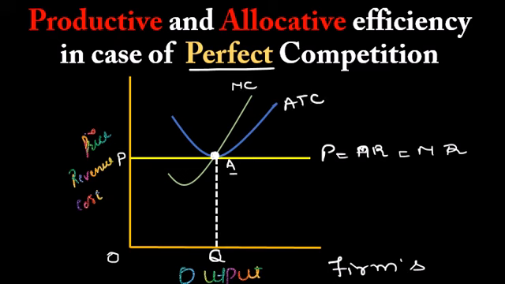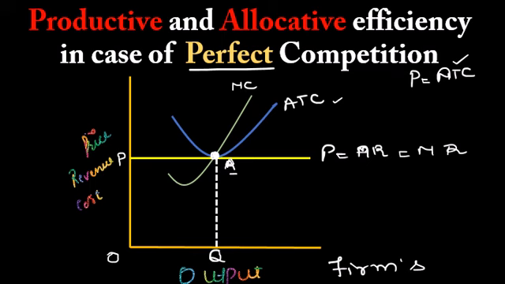In case of perfect competition, if you remember, in the long run there are zero economic profits, or normal profits. That is the situation where price is equal to average total cost, meaning average total cost is touching the price, which is the point A over here. So at this particular point the firm is obtaining zero profits.